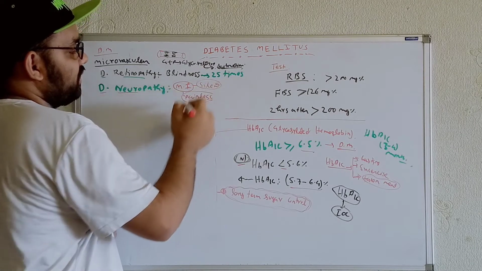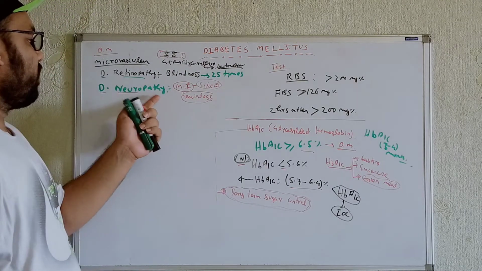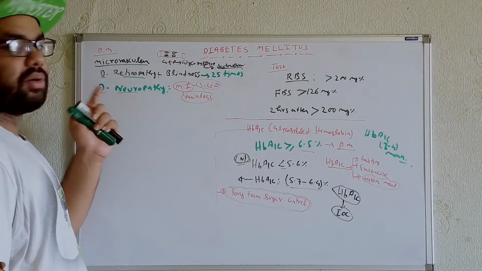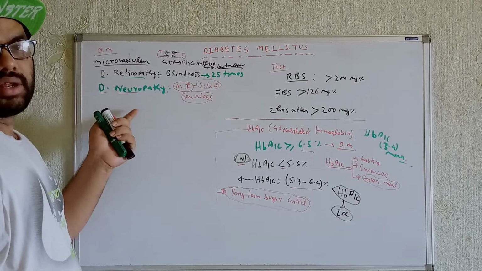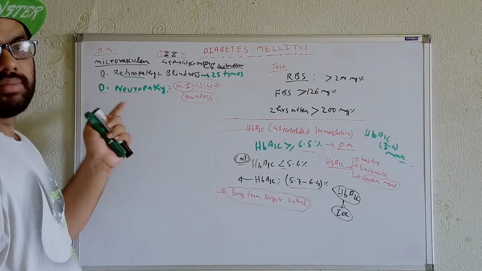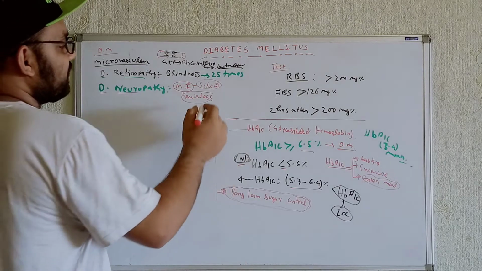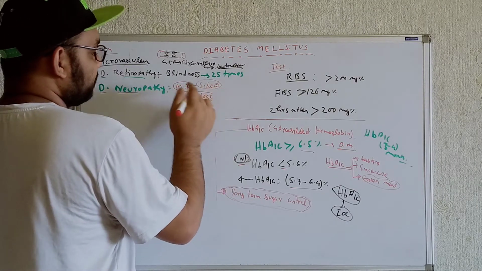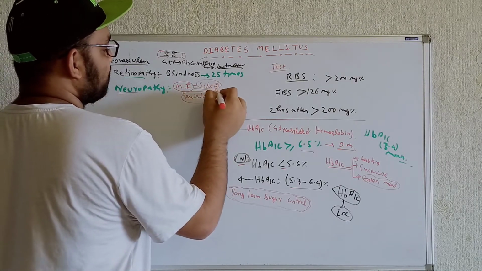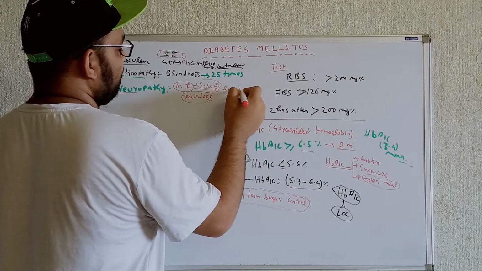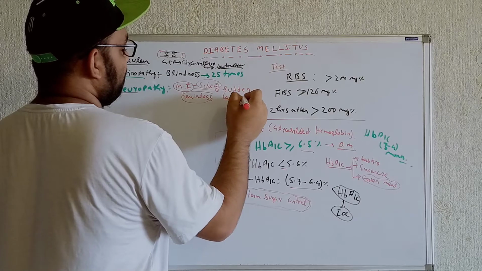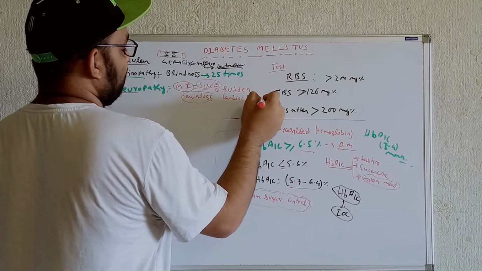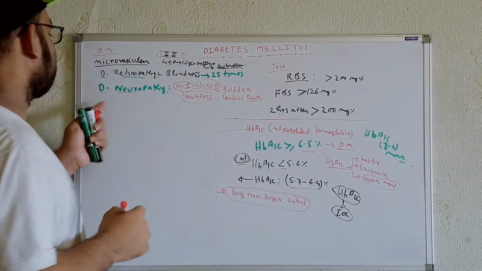myocardial infarctions over here. Okay, and why silent? Why will it be painless? Because of the diabetic neuropathy, the nerves are not working properly, the sensations are not coming properly. As a result, we will see painless myocardial infarctions. So in these cases, we will see sudden cardiac death. Sudden cardiac death. So this is all about the diabetic neuropathy.